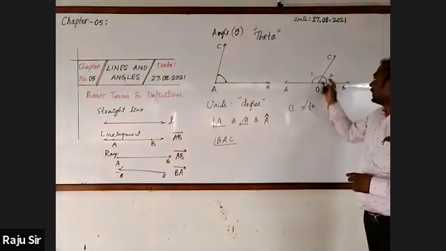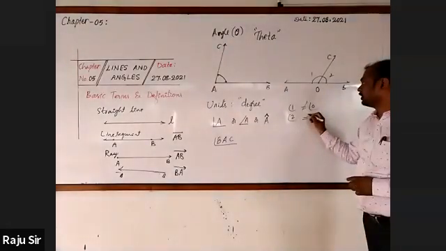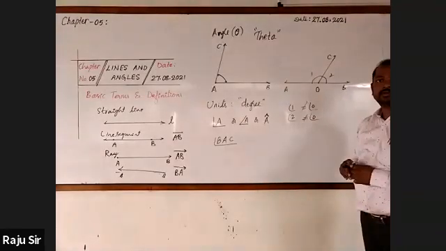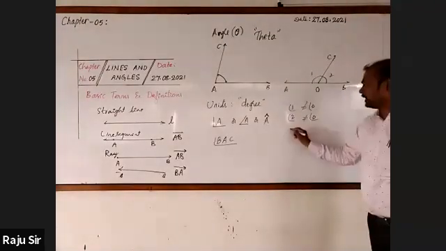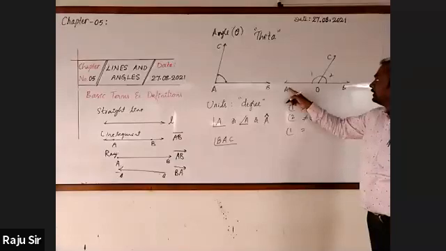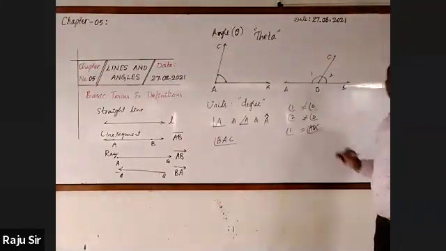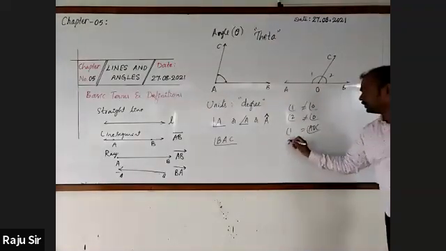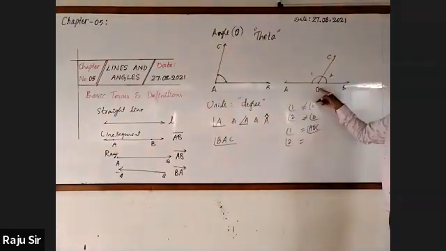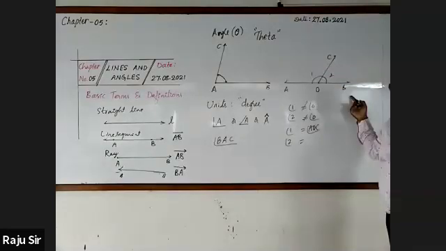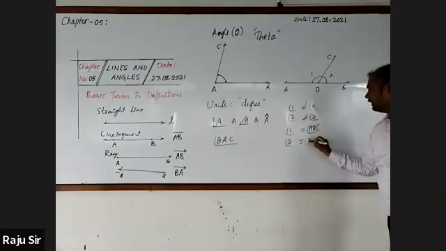No, sir. Can we write angle 2 as angle O? No, sir. Angle 1 is nothing but angle AOC. Angle 2 is BOC, you can also write COB.